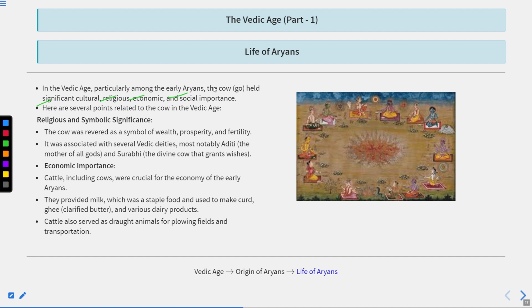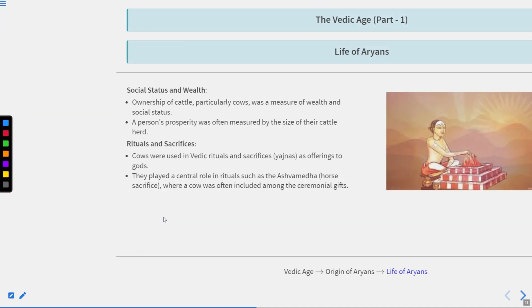What are the religious and symbolic significance of the cow in the life of the Aryans? The cow was revered as a symbol of wealth, prosperity, and fertility. They used the cow as a gift to priests. It was associated with several Vedic deities, most notably Aditi, the mother of all gods, and Surabhi, the divine cow that grants wishes. Economic importance: cattle, including cows, were crucial for the economy of the early Aryans. They used the cow as a barter system in the early age also. They provided milk, which was a staple food and used to make curd, ghee, and various dairy products. Cattle also served as draught animals for plowing fields and transportation.